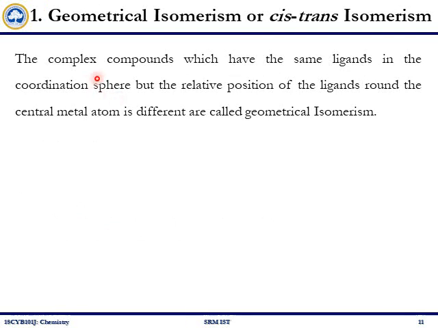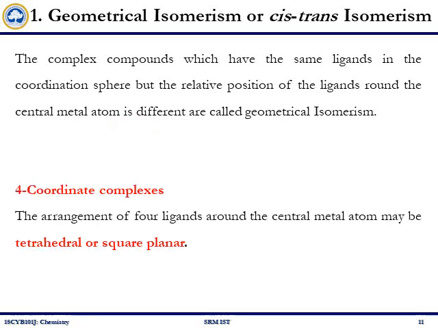Here, the complex will have the same ligands, meaning the same molecular formula, and the bond connectivity is also the same, but the relative position of the ligands around the central metal atom will be different. We will start with the 4 coordinate complex. We already know that with coordination number 4 we can have tetrahedral and square planar geometry.